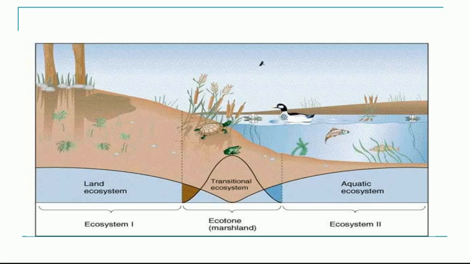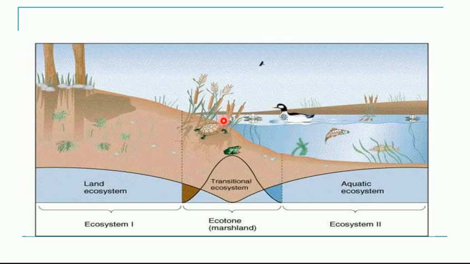Let's take another example. Suppose this is a terrestrial ecosystem and this is an aquatic ecosystem, and the intermediate zone between these, that is a transitional zone, is called an ecotone. Now there are species different in the aquatic ecosystem and species which are different in the terrestrial ecosystem. Now in this ecotone zone you will have species of the land as well as species of the aquatic ecosystem, but along with that you might have some species which are not seen in the aquatic as well as in the land.